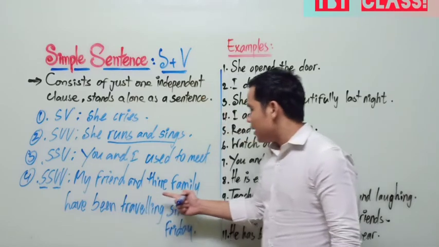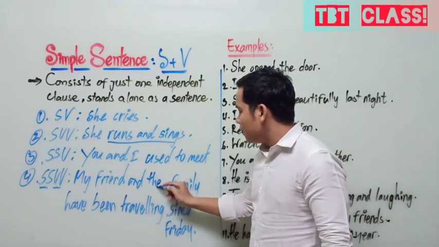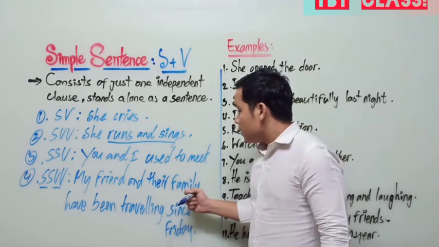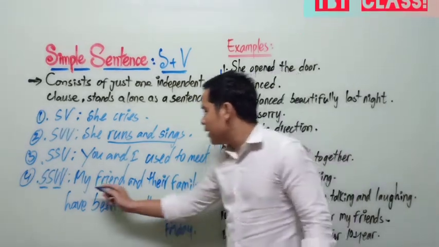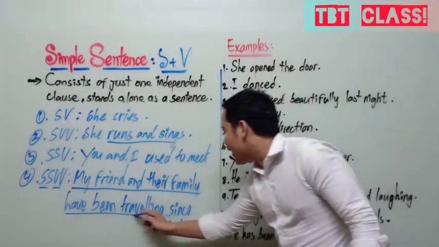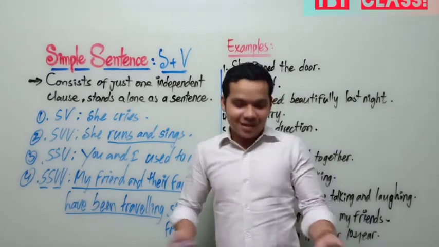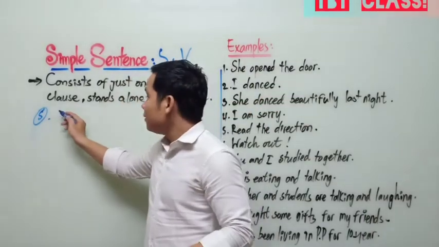My friends and their family have been traveling since Friday. You see, compound subject and compound verb. Okay? Number 5, like this.